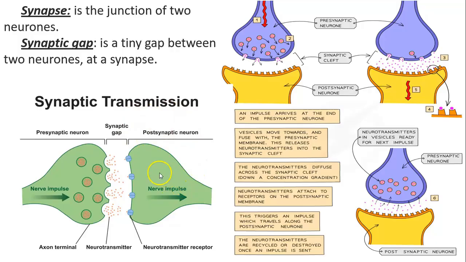Post means after. So now the neurotransmitters are attached to the postsynaptic neuron, which will trigger a nerve impulse that will travel forward. What happens to the neurotransmitters then? The neurotransmitters either go back into the presynaptic neuron again and get reused, or they are destroyed and new ones are made.